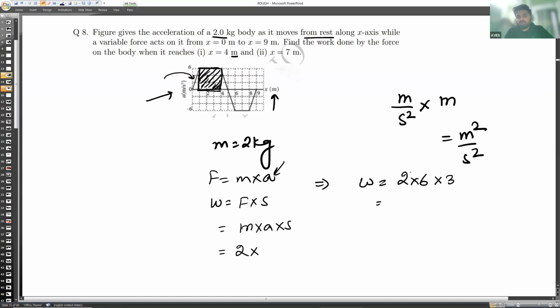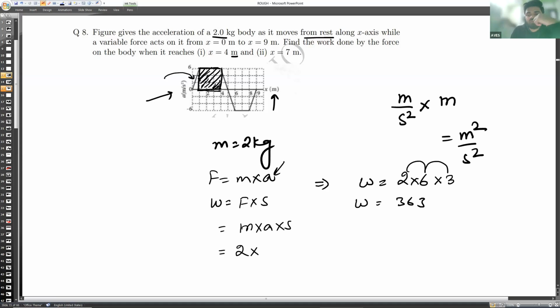So how much work done would that be equal to? 2 times 6 is 12, 12 times 3 is 36 joule. So 36 joule is the work done for this part.